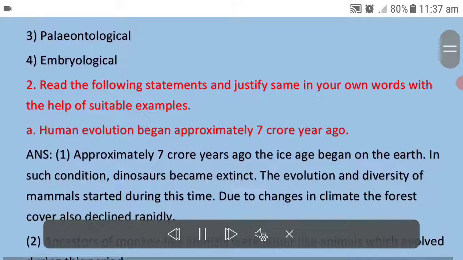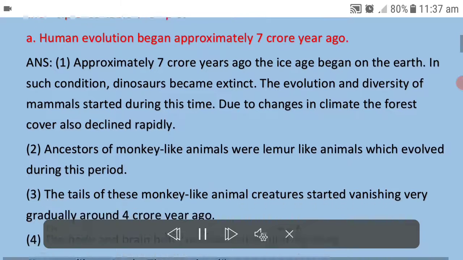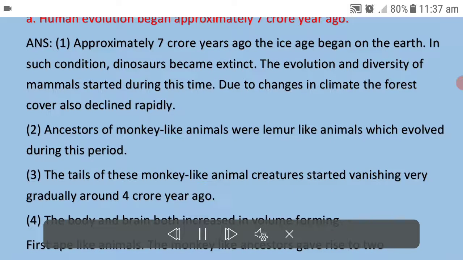ANS. 1. Approximately 7 crore years ago the Ice Age began on the Earth. In such condition, dinosaurs became extinct. The evolution and diversity of mammals started during this time. Due to changes in climate, the forest cover also declined rapidly. 2. Ancestors of monkey-like animals were lemur-like animals which evolved during this period.